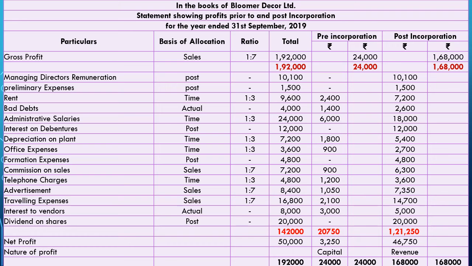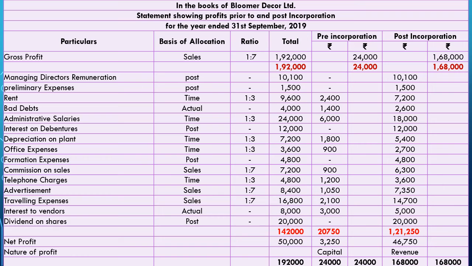For the bad debts, as we have done in the working note, the actual is 4,000, and hence, as per the working note, 1,400 for pre-incorporation and 2,600 for post-incorporation. Administrative salaries, as it is fixed, should be divided according to the time ratio, which is 1:3. So total 24,000 is divided as 6,000 and 18,000.